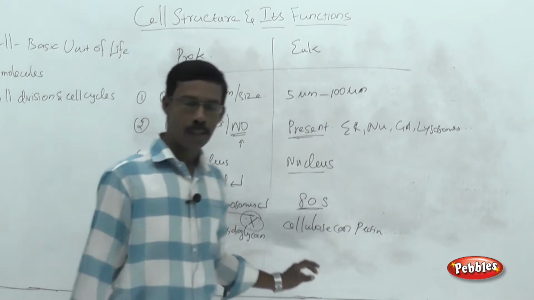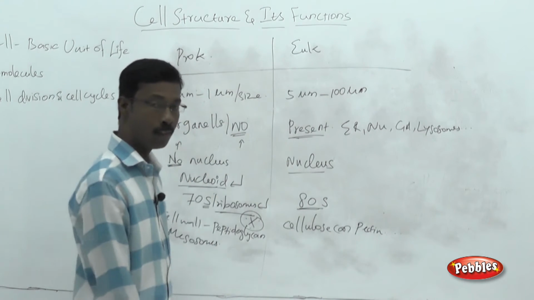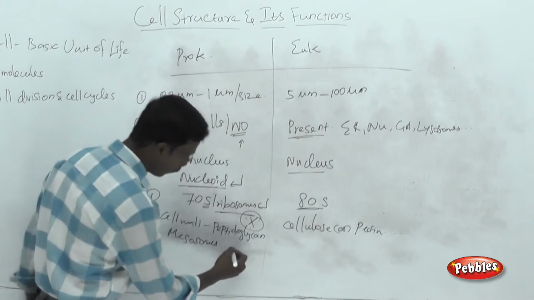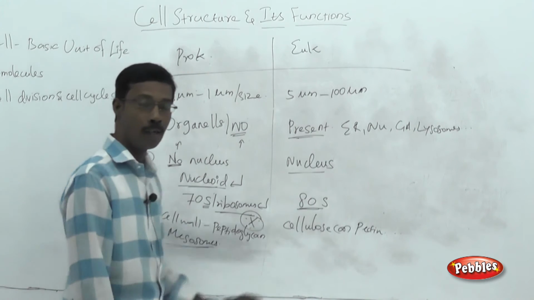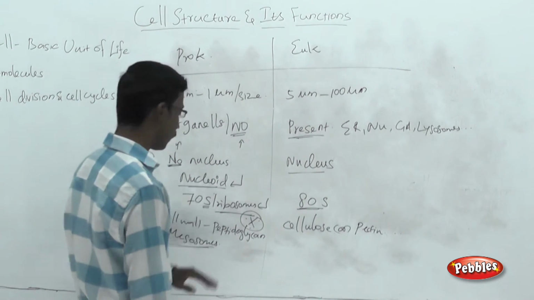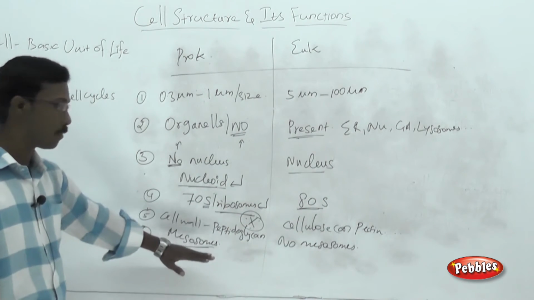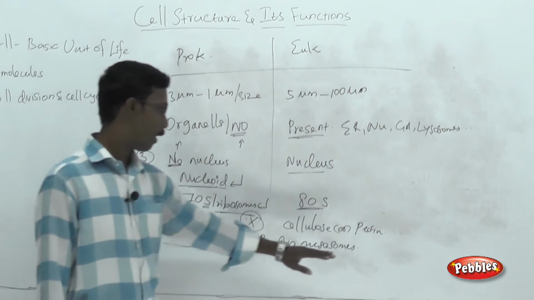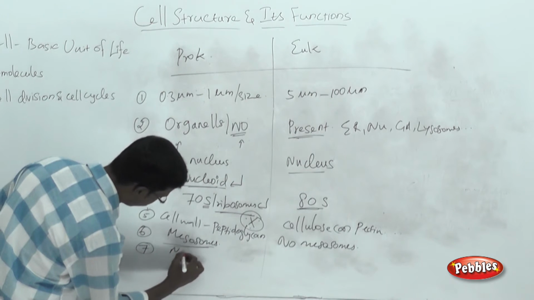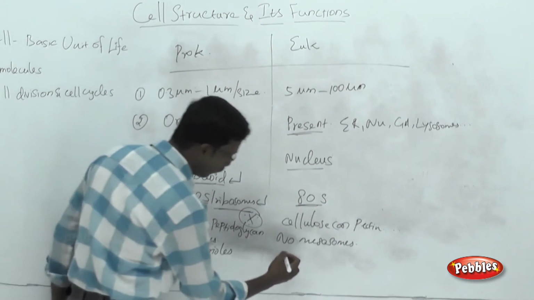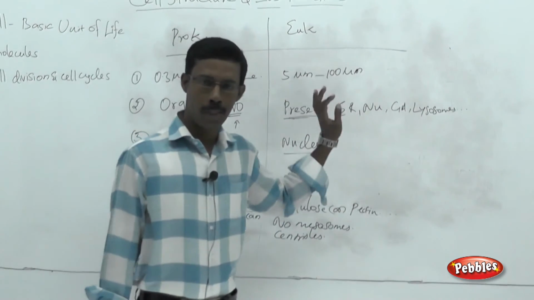The next point, mesosomes. In prokaryotic cells, there are structures called mesosomes, which are invaginations of the cell membrane into the cell's interior. These mesosomes are involved in many functions of prokaryotic cells. These structures, the mesosomes, are absent from eukaryotic cells. Prokaryotic cells possess mesosomes, and there are no mesosomes in eukaryotic cells. In prokaryotic cells there are no centrioles, and there are centrioles in eukaryotic cells. So these are the major points you have to remember.